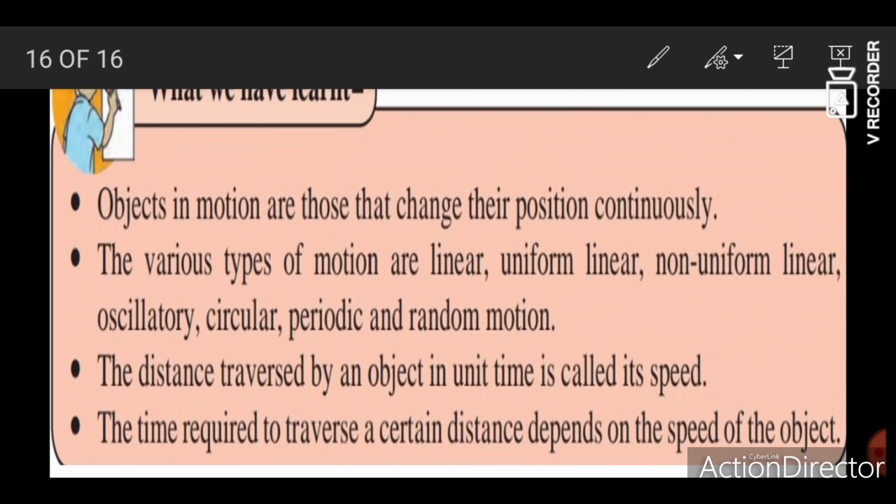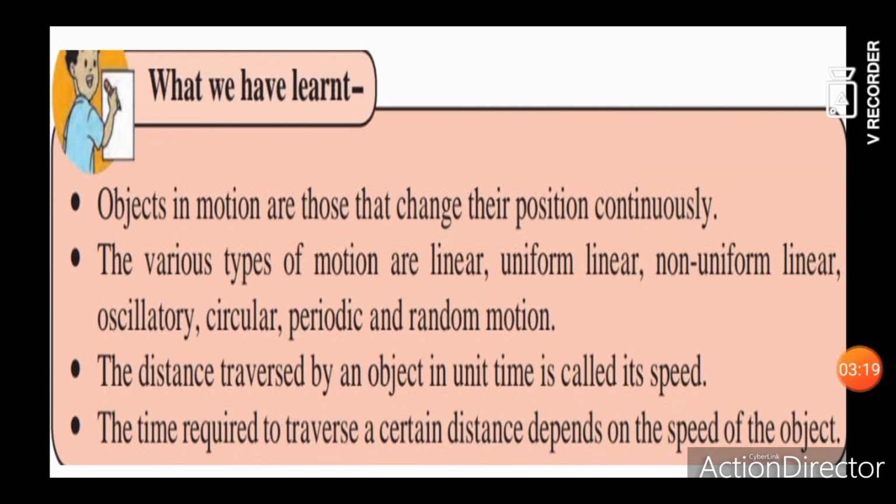The distance traversed by an object in unit time is called the speed of that particular object. The time required to traverse a certain distance depends on the speed of the object. So if your vehicle is moving at a lower speed, you will take more time to traverse the same distance. So it depends upon the speed of an object.